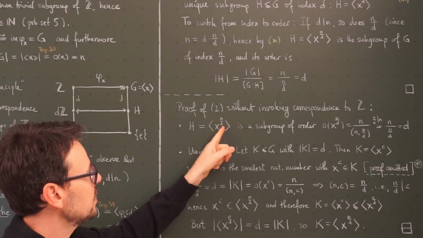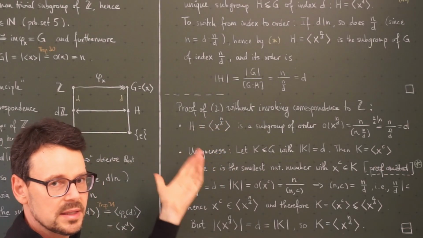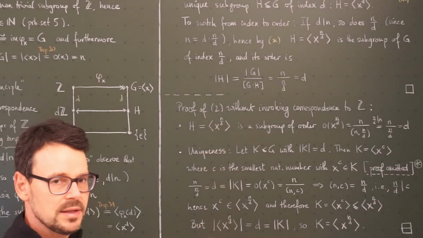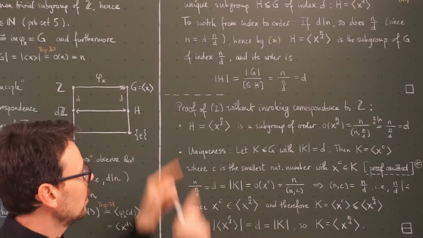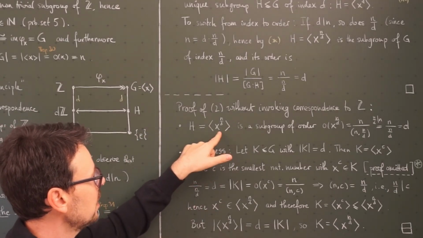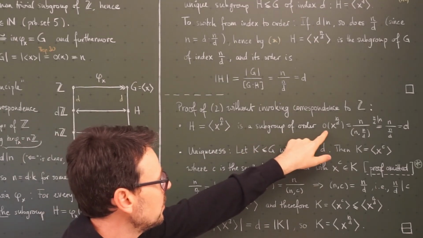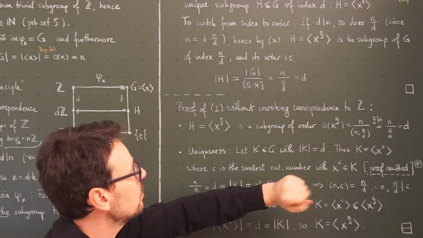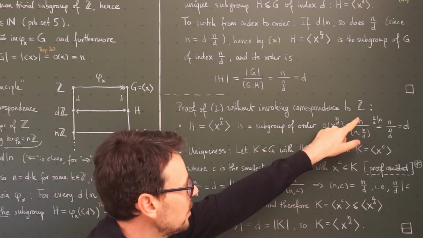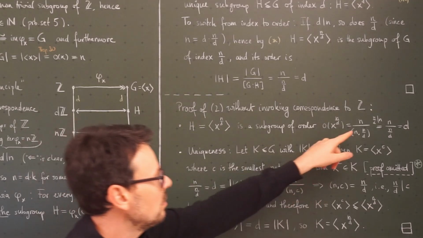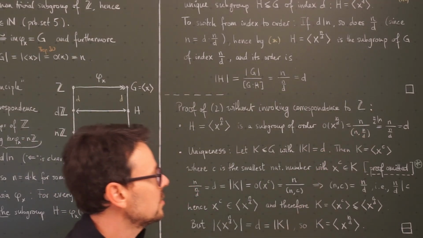So D is a divisor of n, so n divided by D is a natural number, so I can write down this here. X to this power clearly is an element of the group, and the cyclic subgroup generated by this guy has the order of the generator. But by proposition 30, this is given by n divided by the greatest common divisor of n and this fraction here.